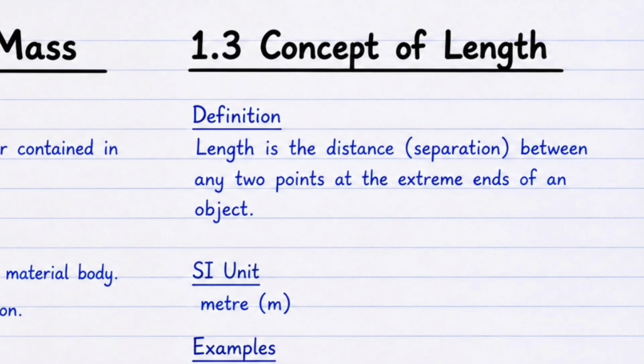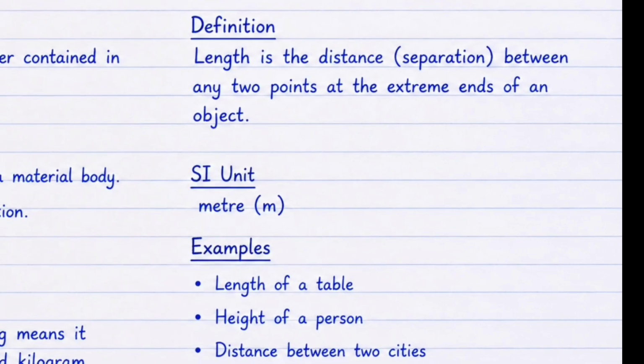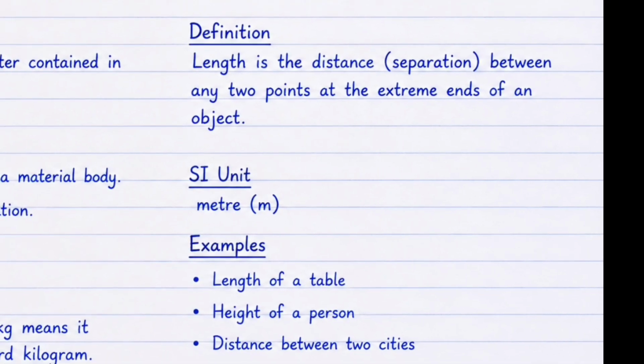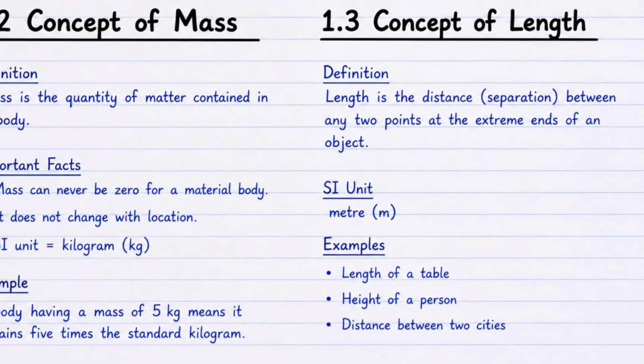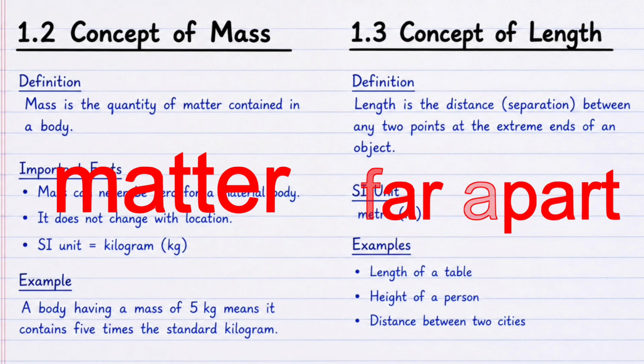Now let's talk about length. Length is the distance between the two extreme ends of an object. The SI unit of length is meter, represented by small m. Some common examples are length of table, height of a person and distance between two cities. Remember, mass tells us how much matter an object contains, while length tells us how far apart two points are.